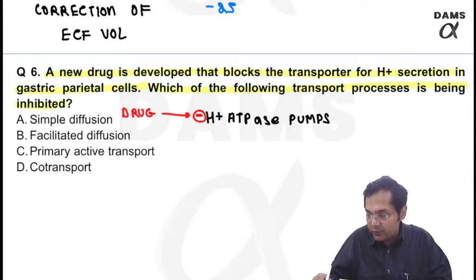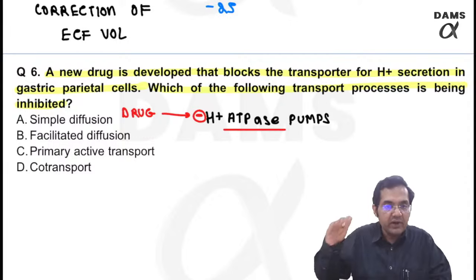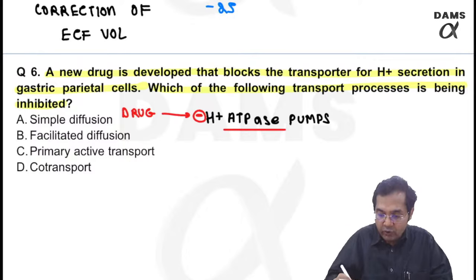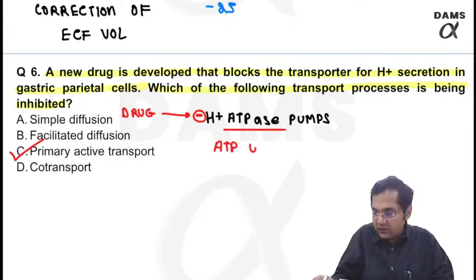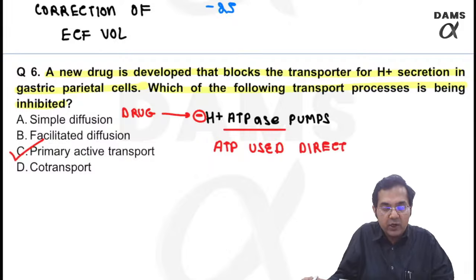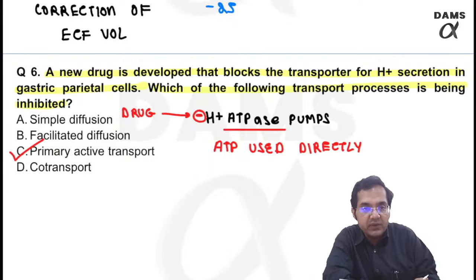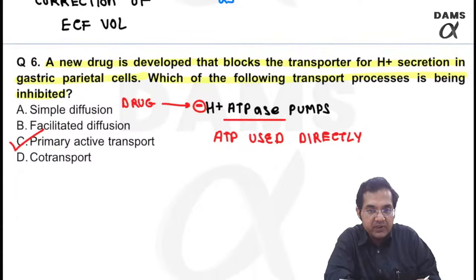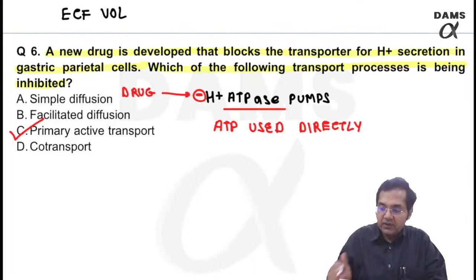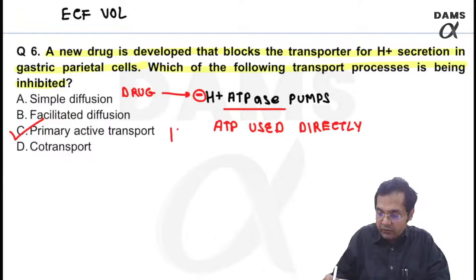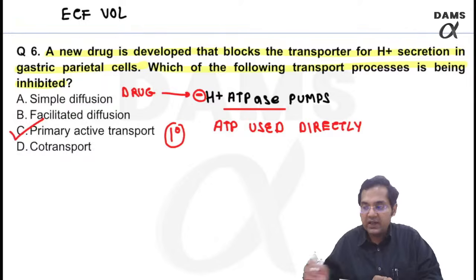Yes, wherever you see ATPase suffixed or at the end of the word, it is always primary active. That means ATP used directly, direct breakdown of the ATP. ATP is used directly, right? So absolutely correct. This is primary active. Remember, primary active is also written as first degree, primary active, right?